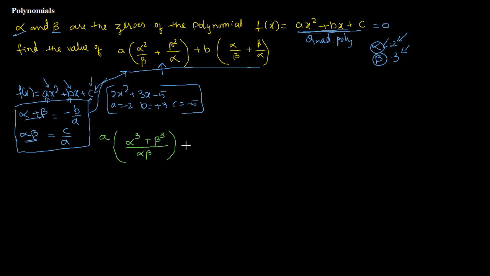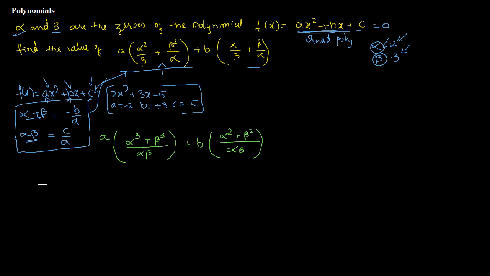Okay, done. Plus b multiplied by, let's do the same, alpha beta or beta alpha. Beta is there, so I need to multiply with that, alpha square plus beta square. All I've done is I've taken LCM and then cross multiplied with them.